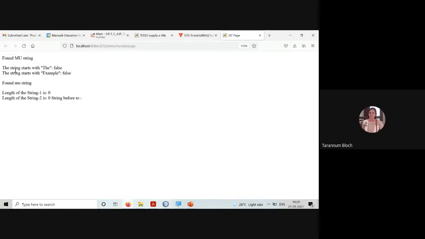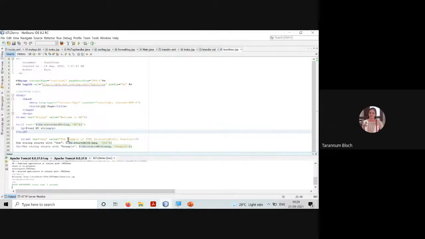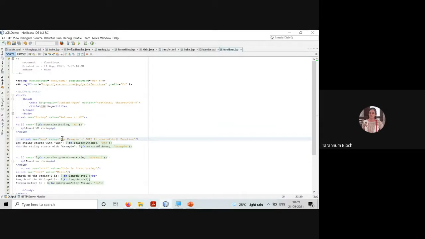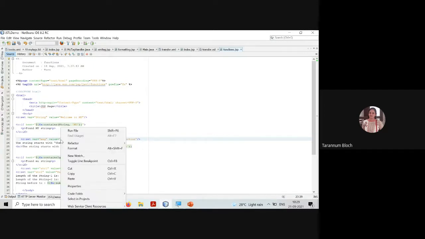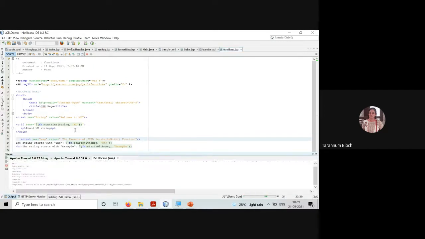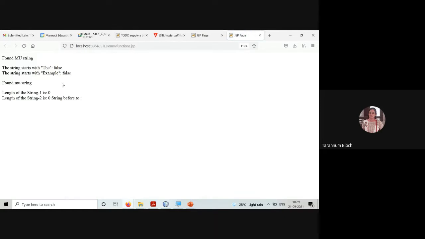So can you see this? startsWith, right? I'm getting the wrong output. I don't know why. It should give me true. It's giving me false. I don't know why this time it is giving me wrong output. Last time I ran all these examples on my laptop and it was working very well. So I want you people to try it once and check how it is working, right?